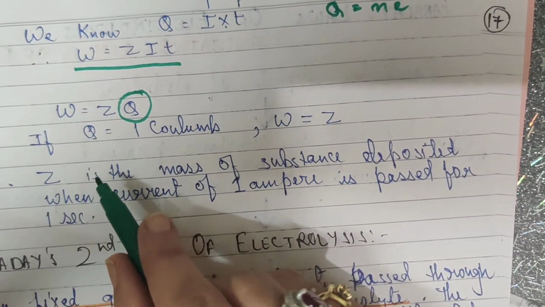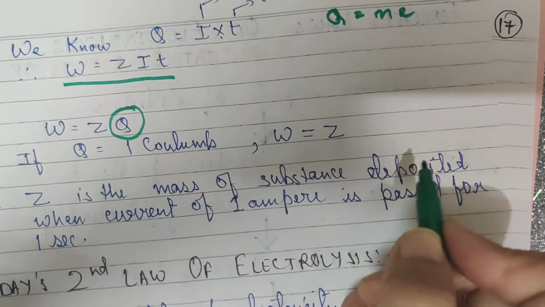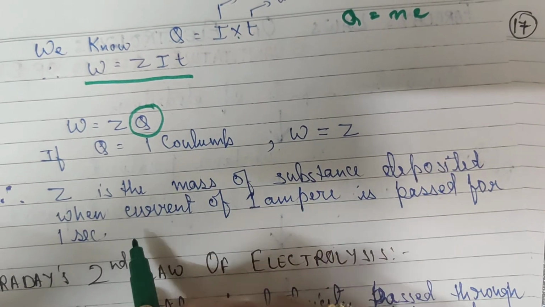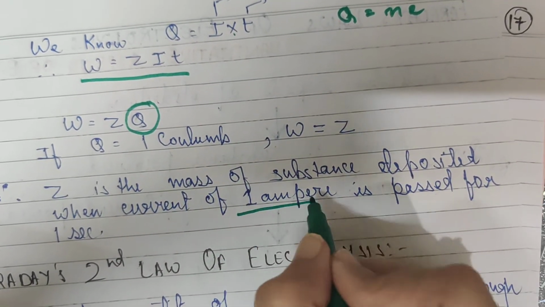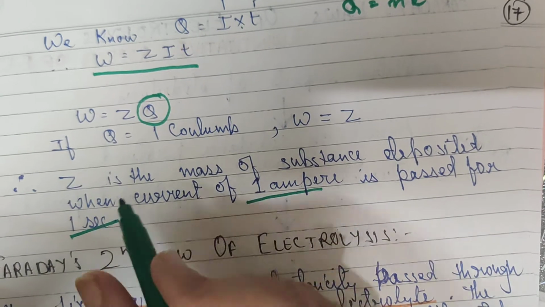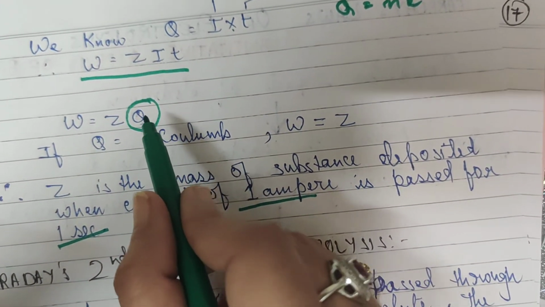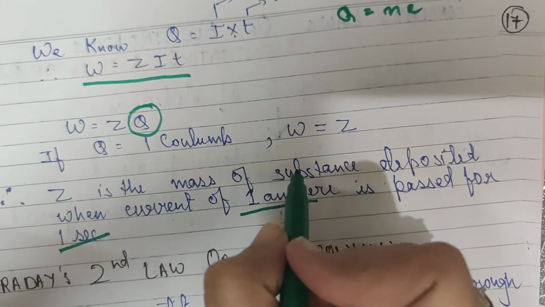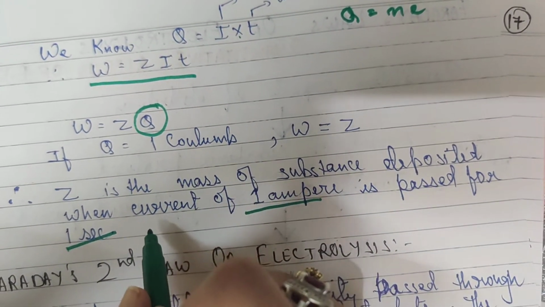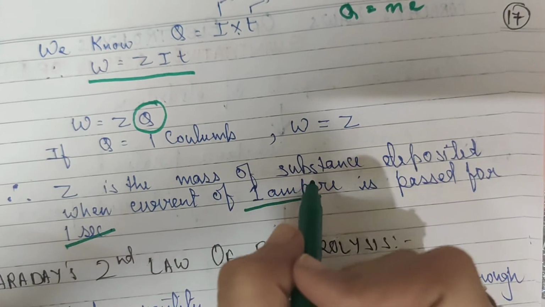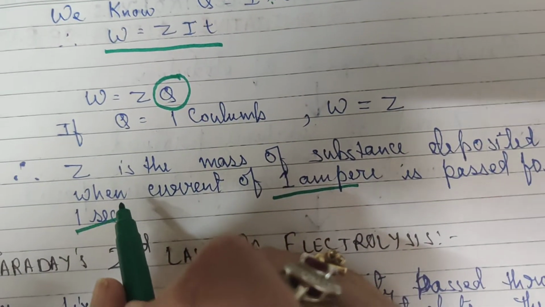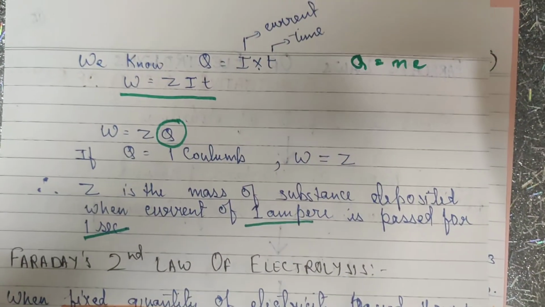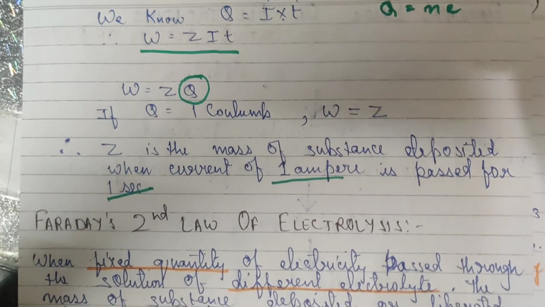We can say that Z is the mass of substance deposited when a current of 1 ampere is passed for 1 second. So 1 ampere and 1 second together means we are talking about 1 coulomb of charge. Again I repeat, electrochemical equivalent is the mass of any substance deposited at the electrode when a current of 1 ampere is passed through the solution for 1 second. So this is what Z, or electrochemical equivalent, is known as.